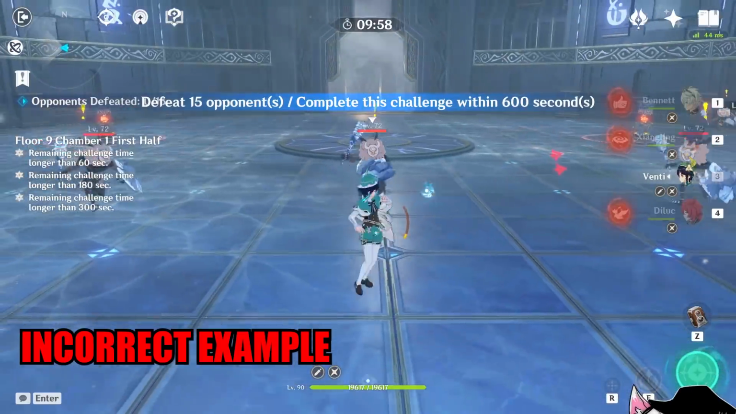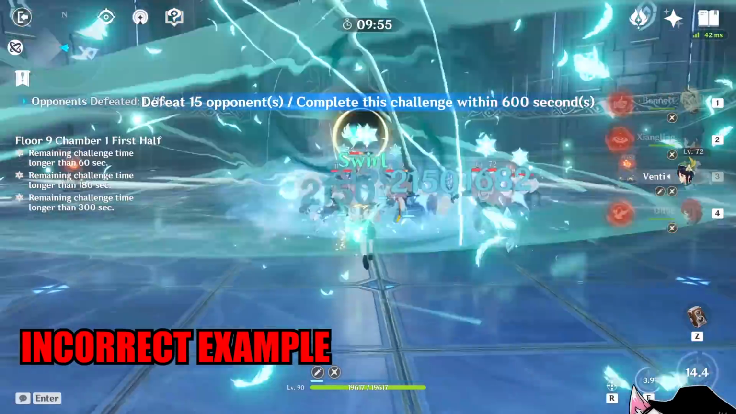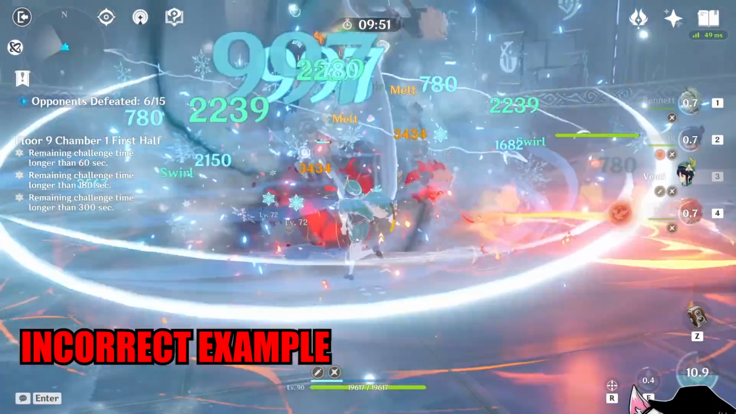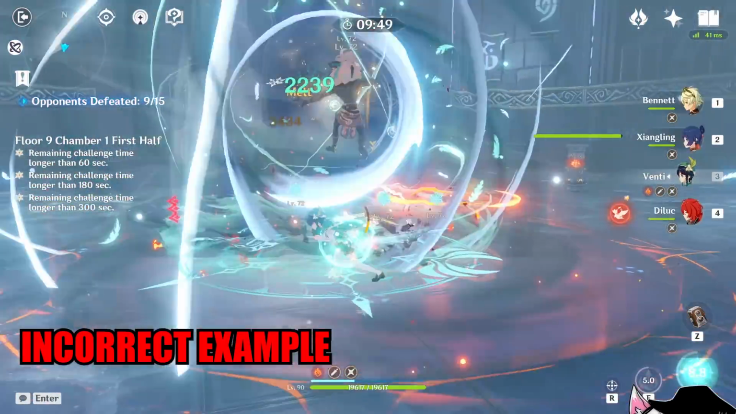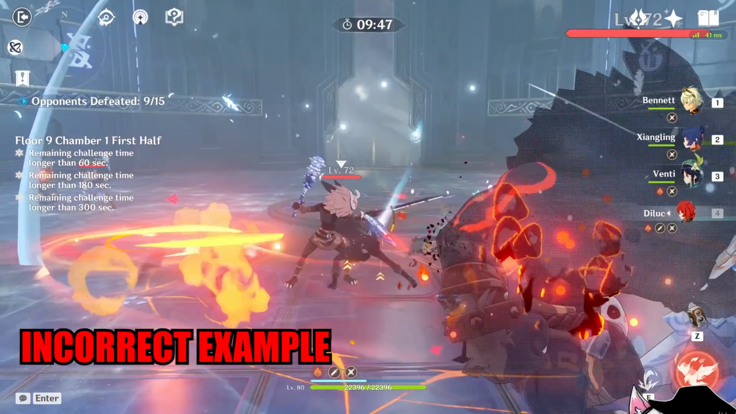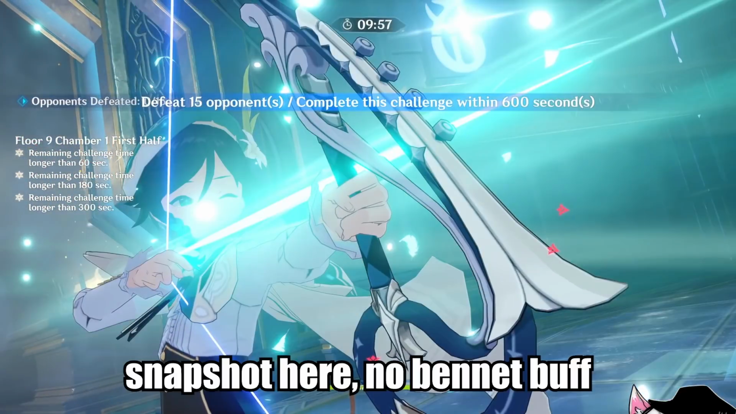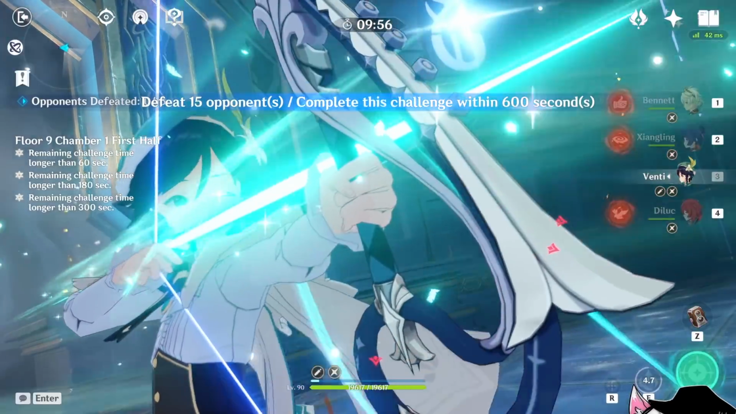People often make this mistake where they first cast their ability before they cast their buff. So this is an incorrect example here, where you cast Venti's elemental burst first and then get the Bennett buff after. And in this case, you will not get the Bennett buff on your Venti's elemental burst at all.